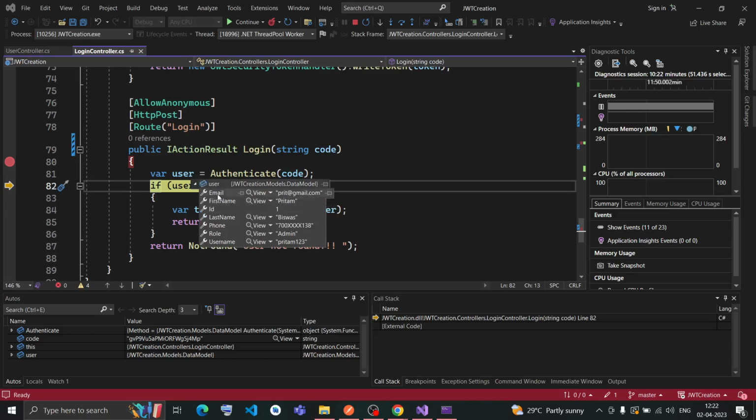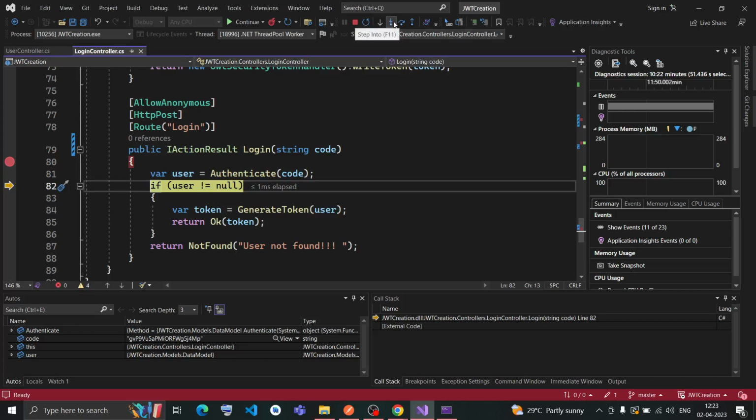Now inside the login method, the user will have the email ID, first name, ID, last name, phone number, role, and username, all passed on from the authenticate method to the user variable. Now the user is not null because we have an entry in the database with that particular username.